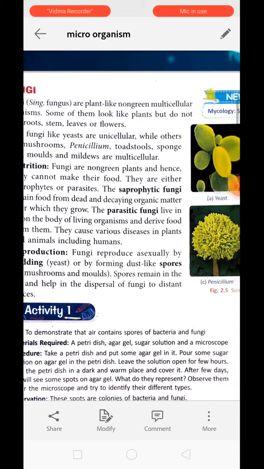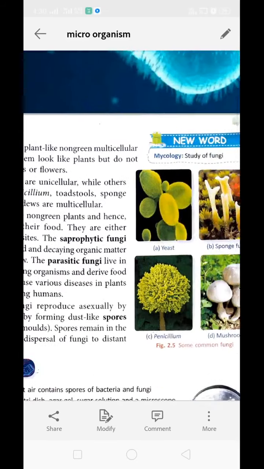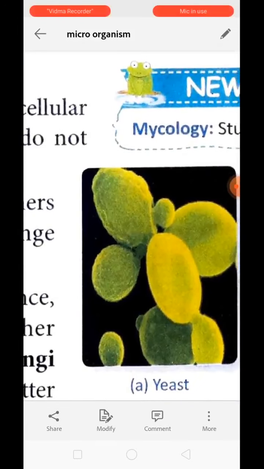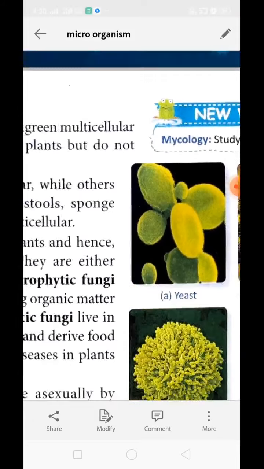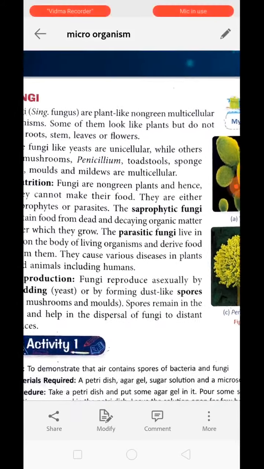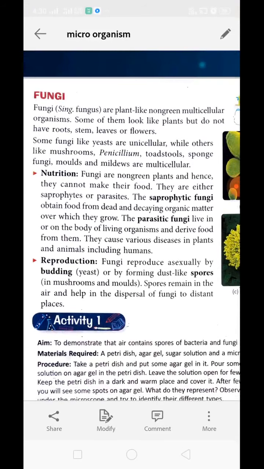Reproduction in fungus takes place by the formation of spores, and this is an asexual mode of reproduction. In yeast, budding may take place. Both are asexual modes of reproduction.